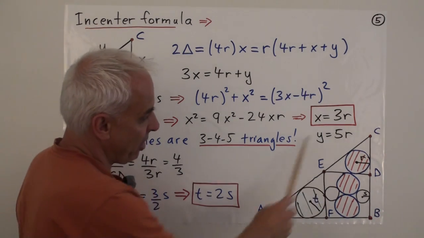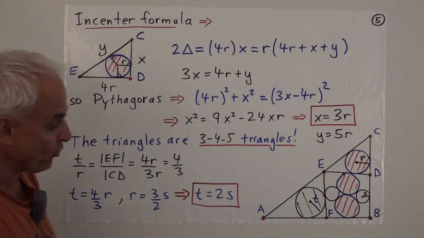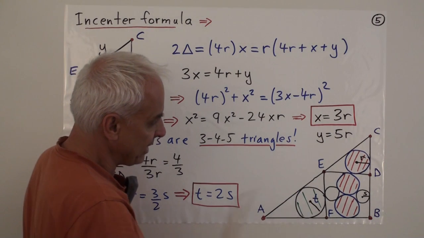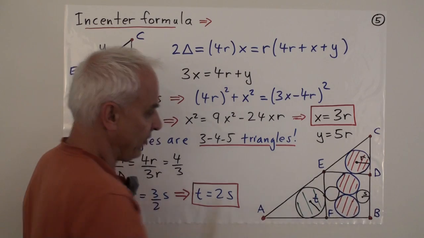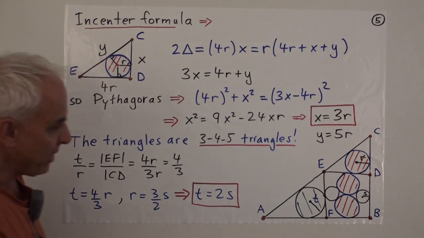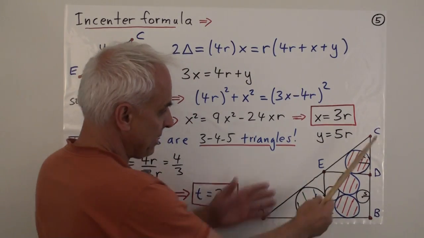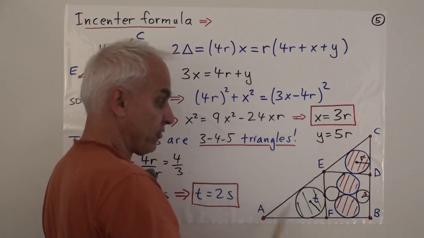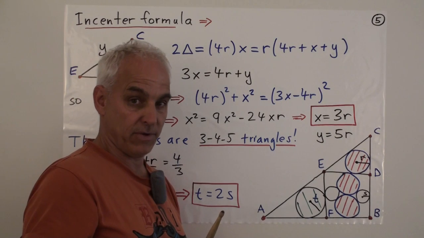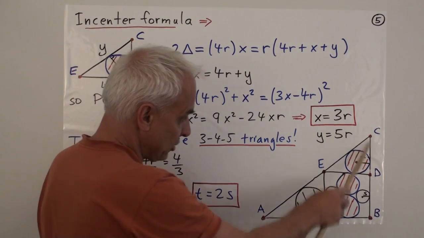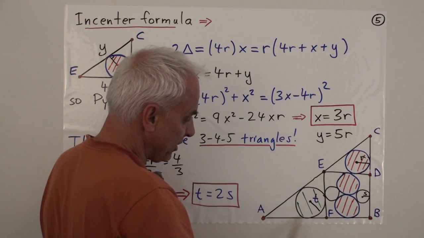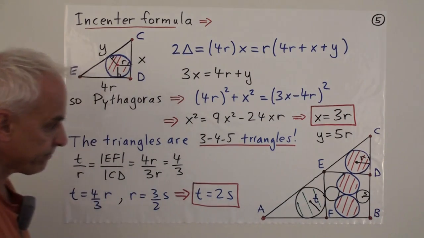So here's the original problem again, and I remind you we're trying to find the ratio between this T and this S here. Okay, we now know this is a 3, 4, 5 triangle. That means, because of similar triangles, that the whole triangle is a 3, 4, 5 triangle in ratio. And this triangle is similar to this triangle here.